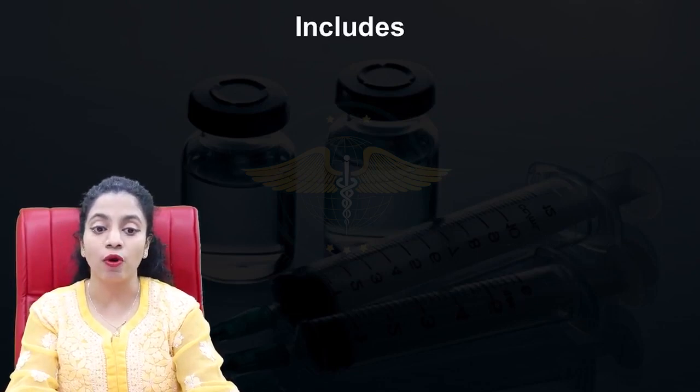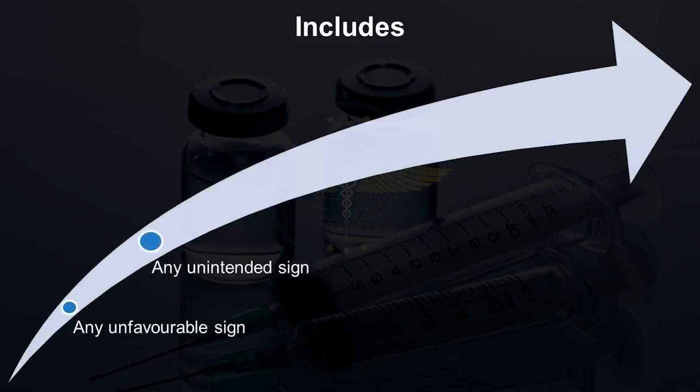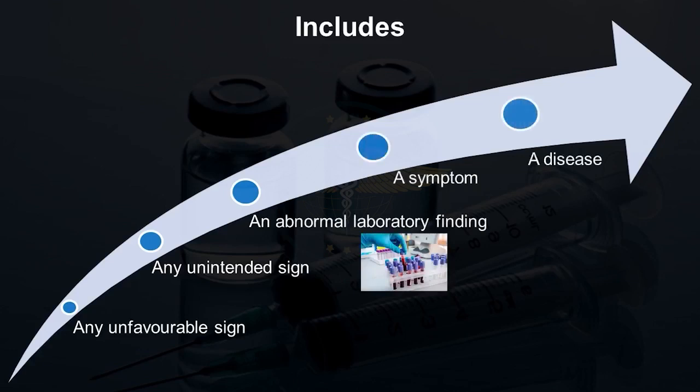An adverse event following immunization includes any unfavorable sign like fever, any unintended sign like an abscess, any abnormal laboratory finding like low platelets or thrombocytopenia, any symptom like seizures, or any disease like VAPP which follows oral polio vaccine.